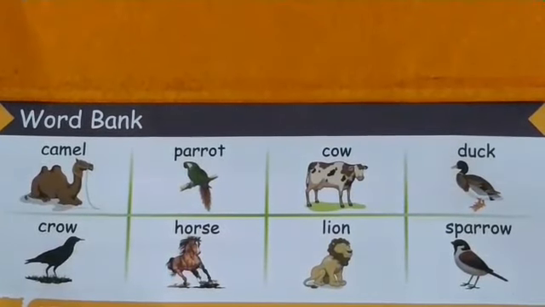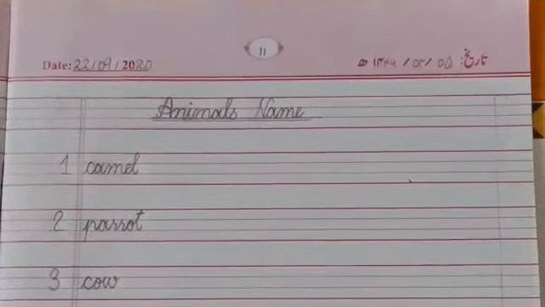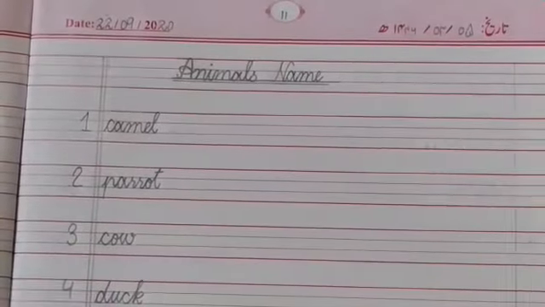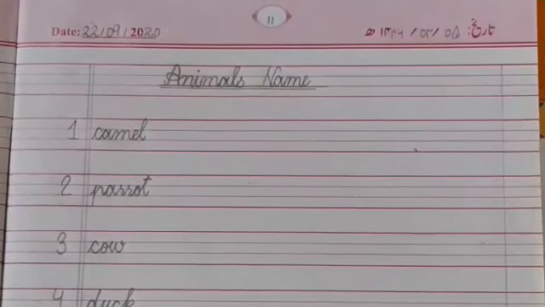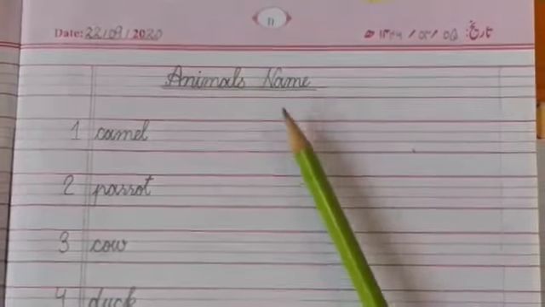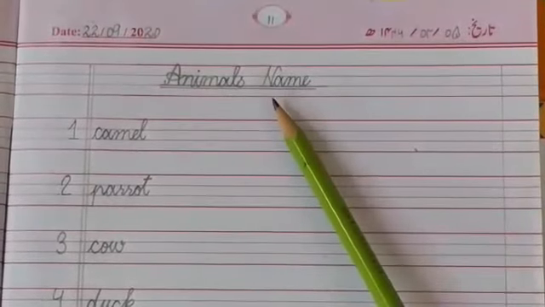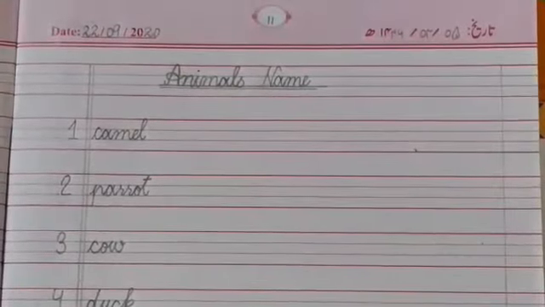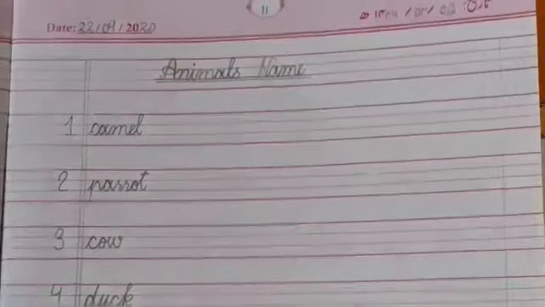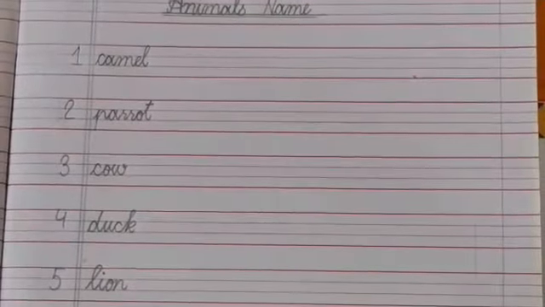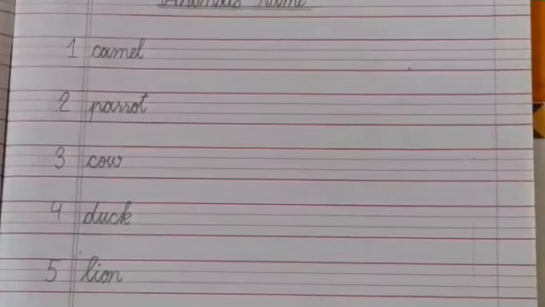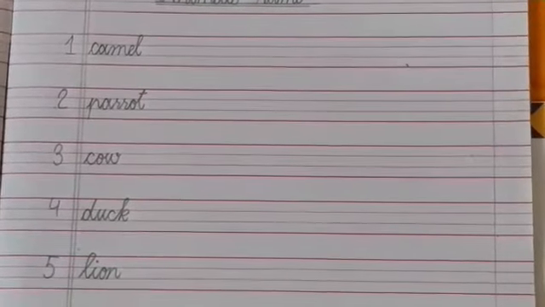Now let me show you how you are going to do this homework on your neat notebook. Yes, you have to do your homework like this. See it carefully, and as I've told you, don't forget to draw margin lines, and then you have to write the topic name, double underline it, and you will double underline a little below where you wrote it. Write both dates, write the page number, and after that you have to write any 5 animal names, and don't forget to write your index as well.